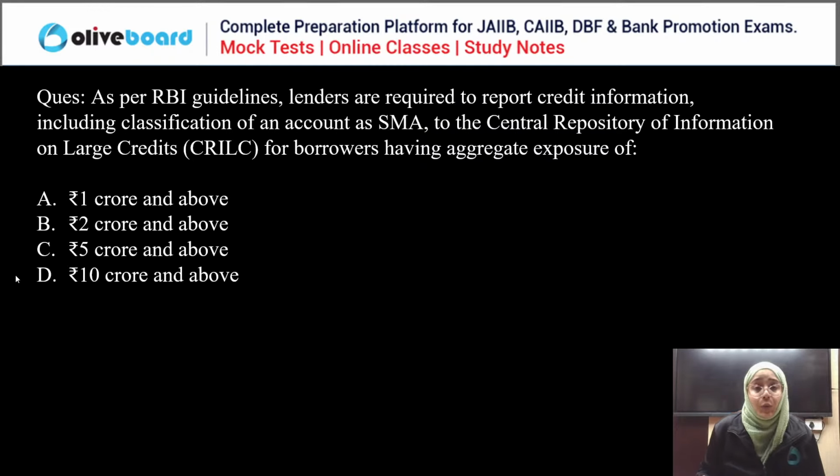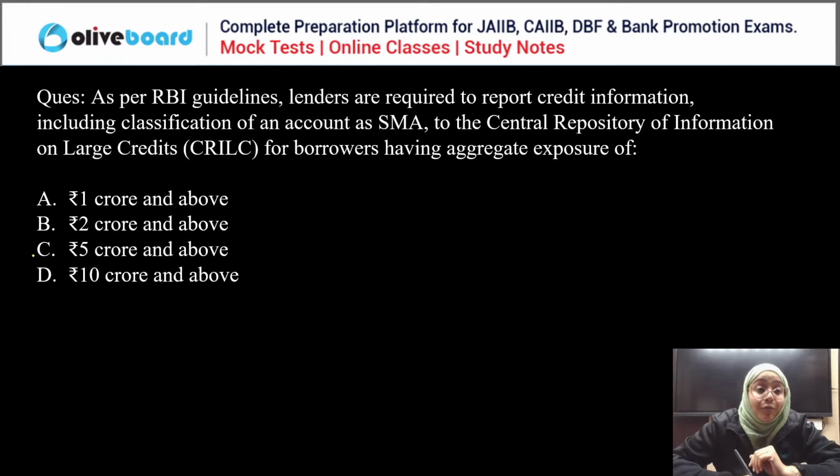Kiran is saying, again, please read out. Kiran, understand the question. Please read out and then answer. Don't answer in a hurry. As per Reserve Bank of India guidelines, lenders are required to report credit information including the classification of SMA, special mention account, to the CRILC for borrowers having aggregate exposure of what? 1 crore and above, 2 crore and above, 5 crore and above, or 10 crore and above.